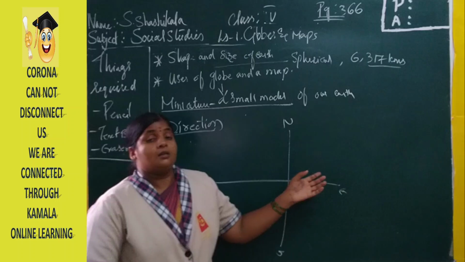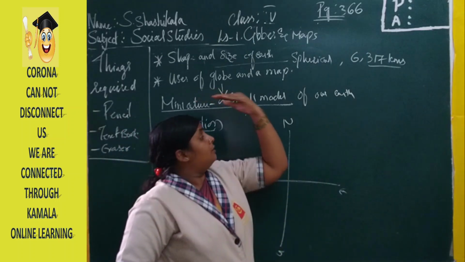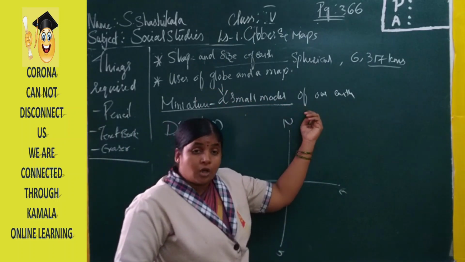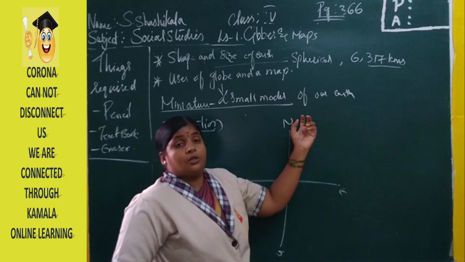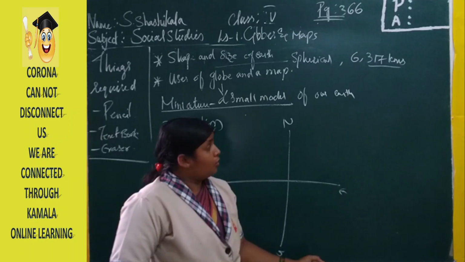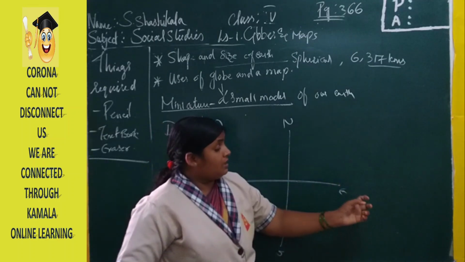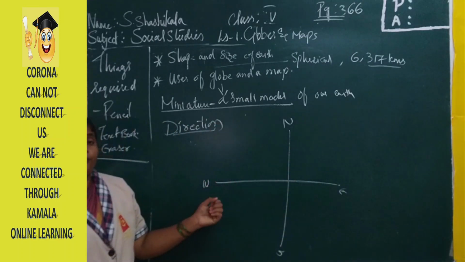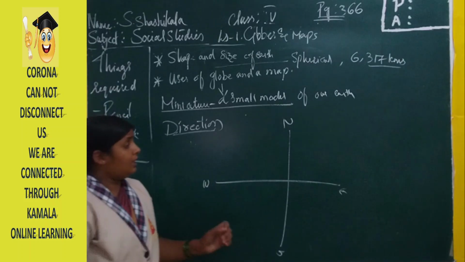And always remember one thing, at the top we will have the north, and opposite to the north direction we have the south. South at the bottom, north at the top, right side east and left side west. These are the four important directions.